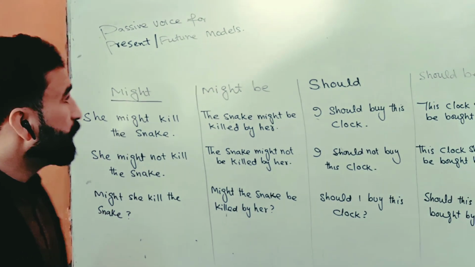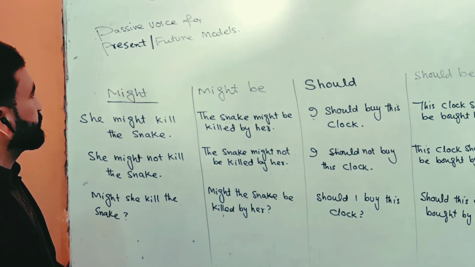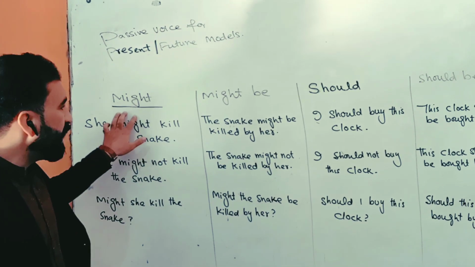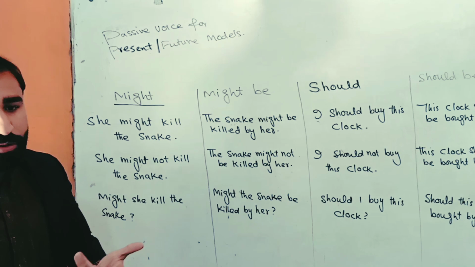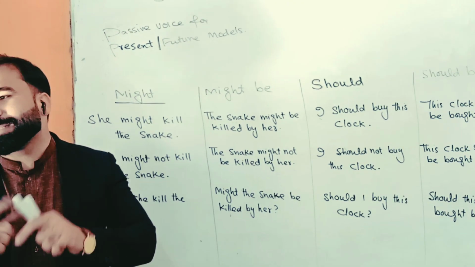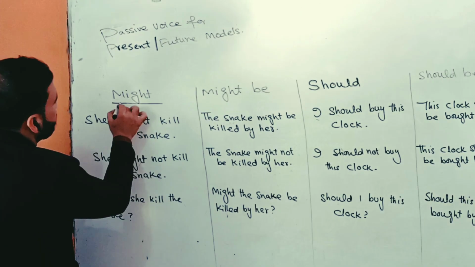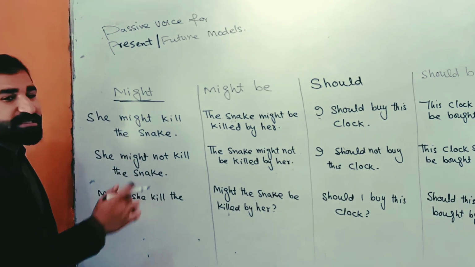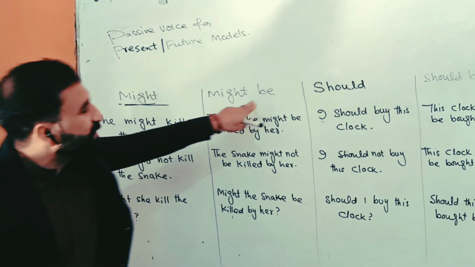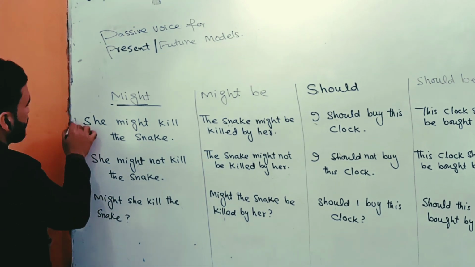Hi everyone. Today we are going to discuss the passive voice for present and future modals. When there is might, should, or ought to in the sentence, how can we change that sentence into passive voice? So look at that. Okay, the first one is might. When there is might in a sentence, we have to put be with it, and we can change it into passive voice.